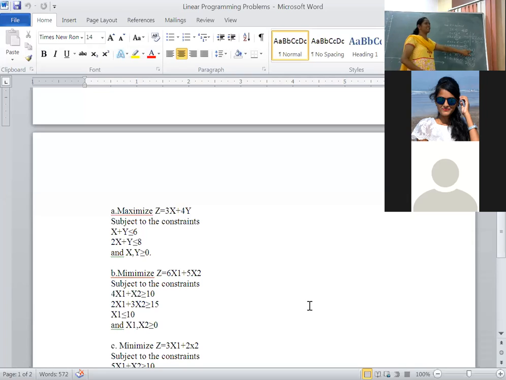A: x-axis is 0, y-axis is 6. You have to plot this point here, that is A value 0, 6. Similarly, B: x value is 6, y value is 0, B 6, 0. Right now, these 2 points you have plotted. With the scale, you have to draw a straight line.